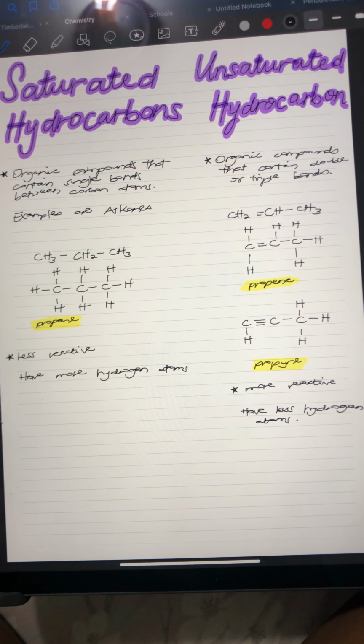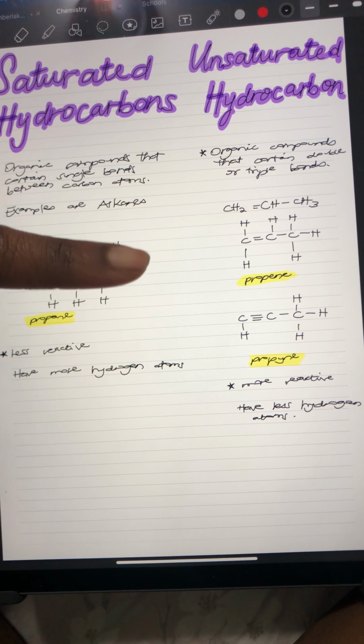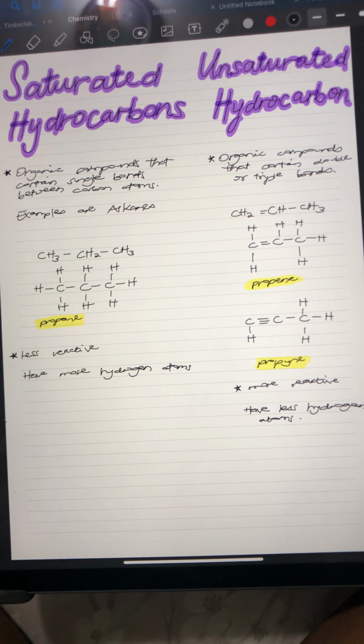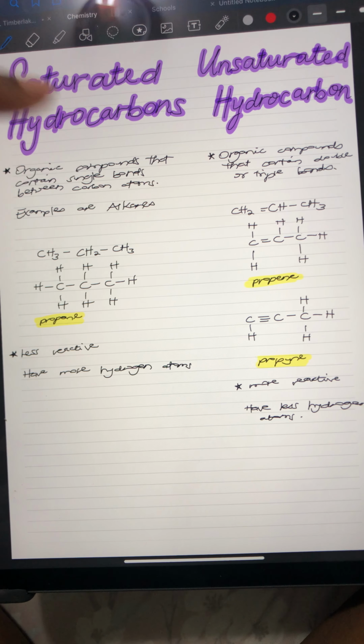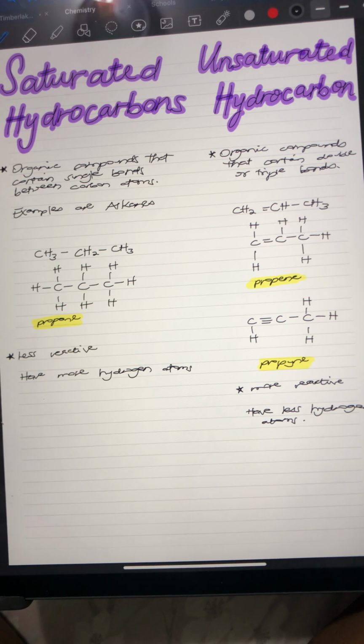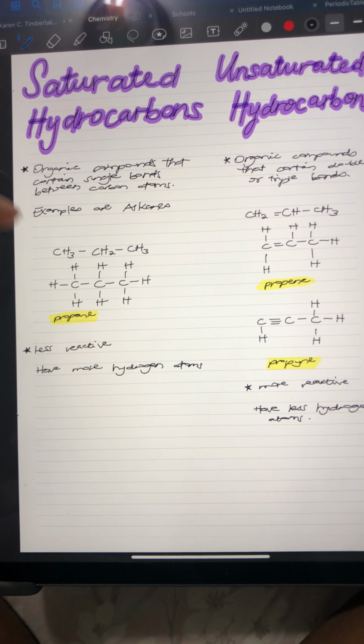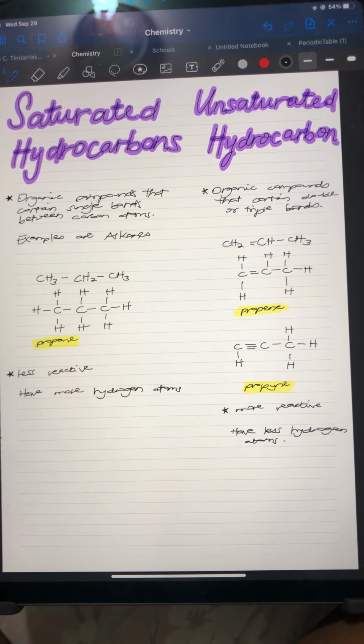And we also notice that for propene, all the carbons are not surrounded by hydrogen atoms. They have fewer hydrogen atoms compared to the propane over here, which is a saturated hydrocarbon.